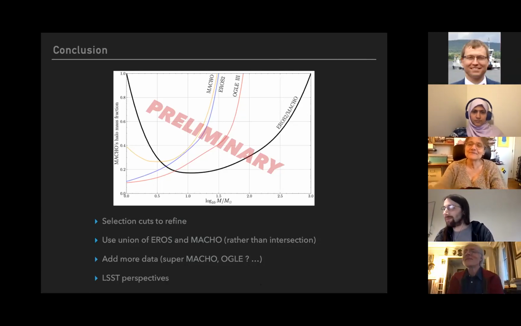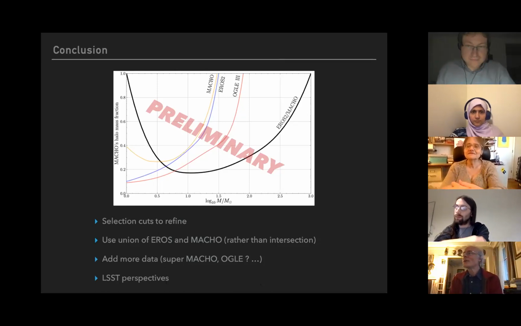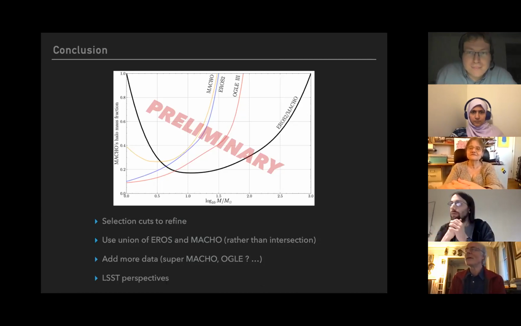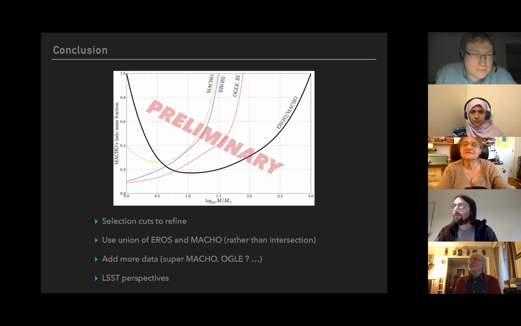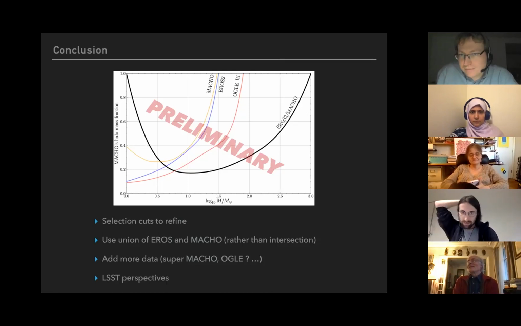There is some hope to use also the data from SuperMacho. Unfortunately, it was not possible until now for bureaucratic issues, I think. But Chris Stubbs, we pushed for this for us to get the data from SuperMacho. So we should push again, because as you see, the gain is interesting. It's the same data, same sample of data.